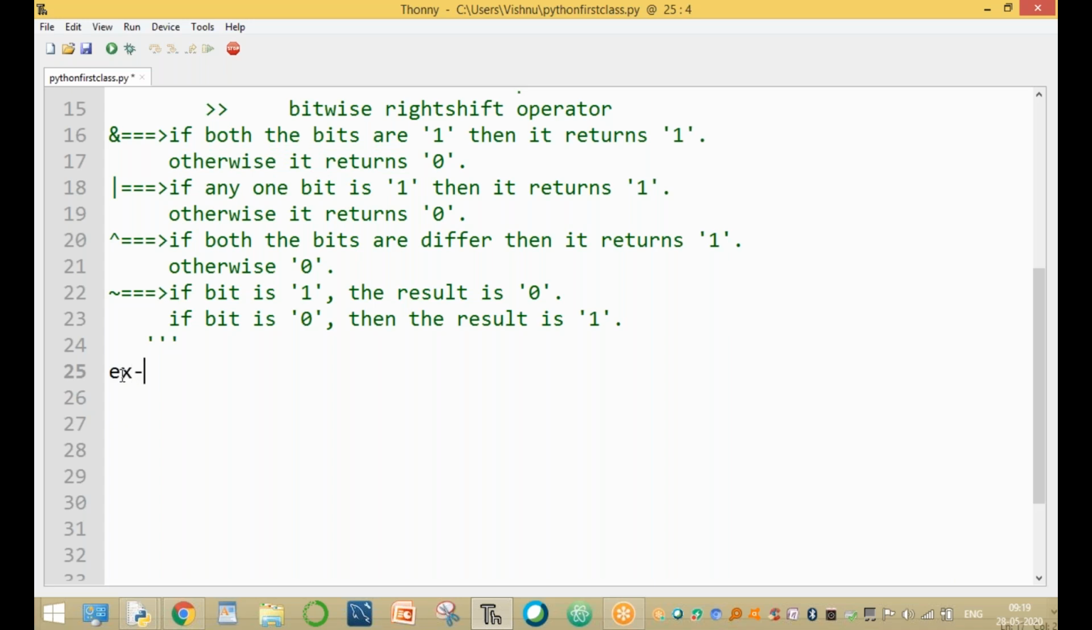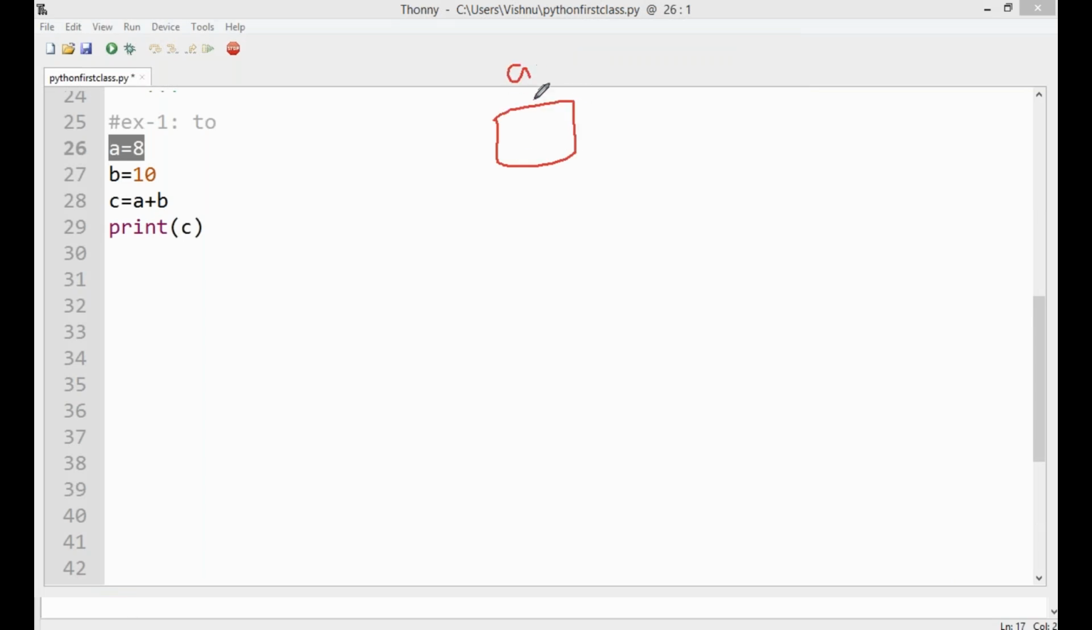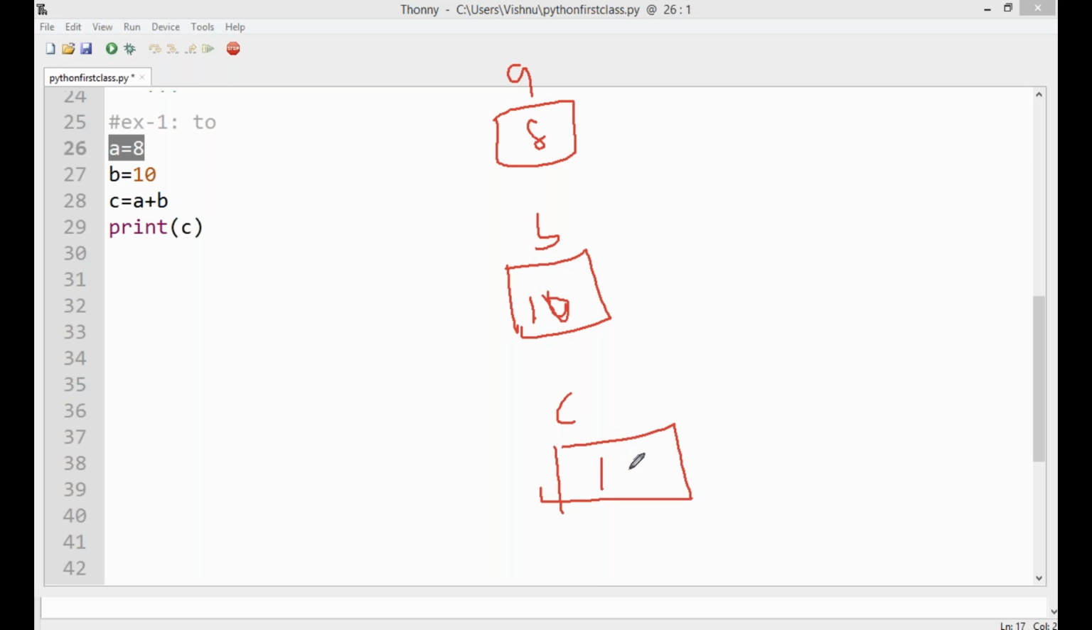Example 1, to perform the bitwise AND. For example, the A value equal to 8 and the B value equal to 10. C equal to A plus B. Here we are using the addition operator. The A value is 8, the B value is 10, and the C value is 8 plus 10, which is 18.